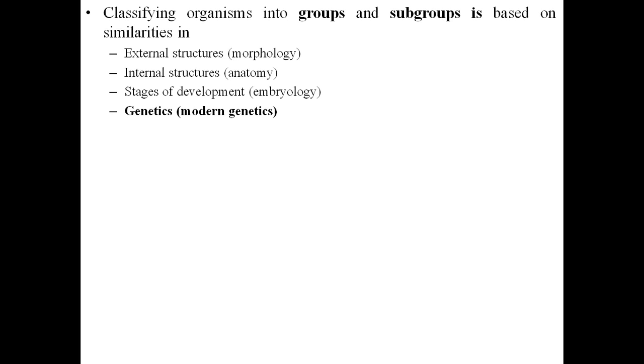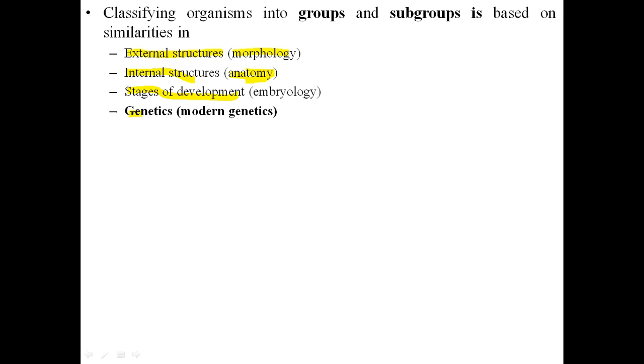So when we classify organisms into groups and subgroups, we generally study similarities based on their external structures, so we call it morphology. And when we study internal structures, then it comes under the study known as anatomy. And when we study stages of development and find the similarities between organisms at different stages of their development, then this study comes under embryology.